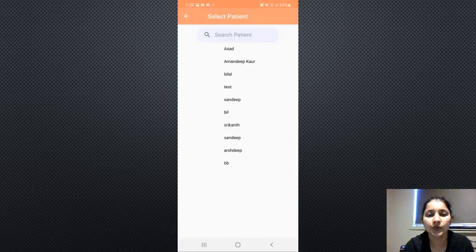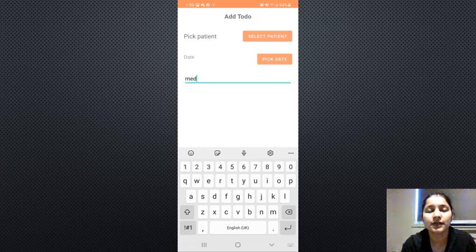Moving further, you can see the select patient screen as well. If the caretaker is unable to find the name of the patient, he can search for the patient by name. This is the full screen for Add to Do. After picking the patient name and date, they can add any activity, like a medicine reminder or an exercise activity, regarding the patient.